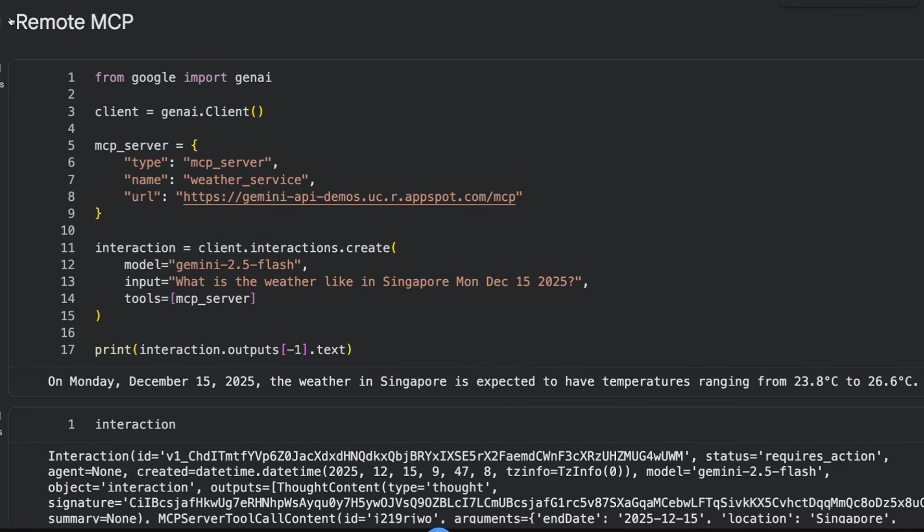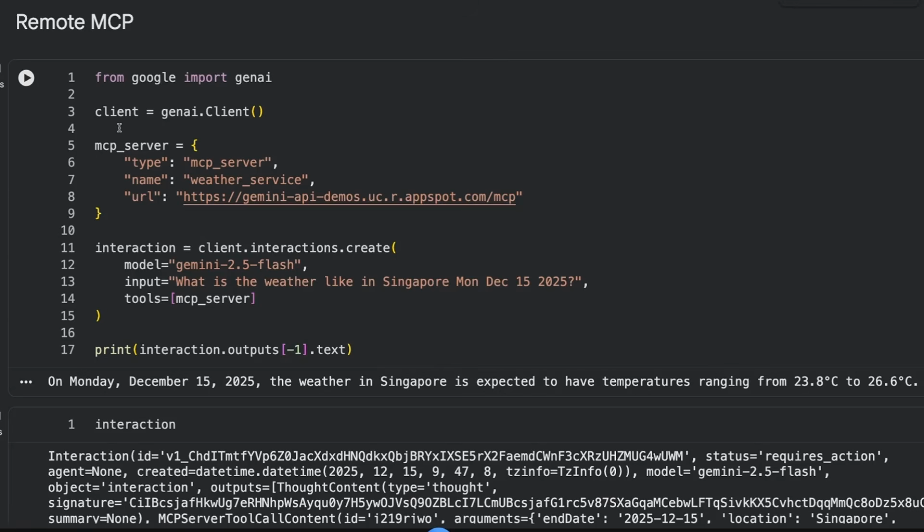All right, lastly, for the tools section is the whole remote MCPs. You can now actually just pass in a remote MCP server. You can see here, this is just telling it, okay, this is a weather service. They've got it running on an AppSpot instance here. And we can just pass that in as a tool.